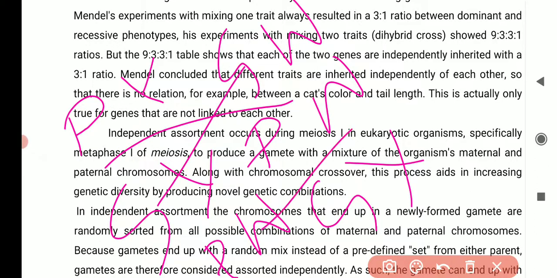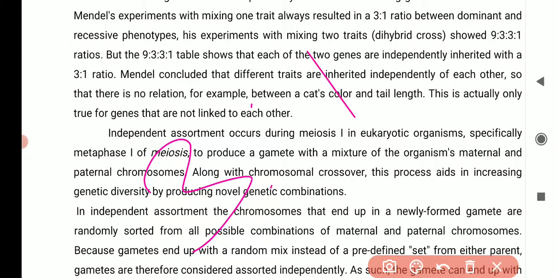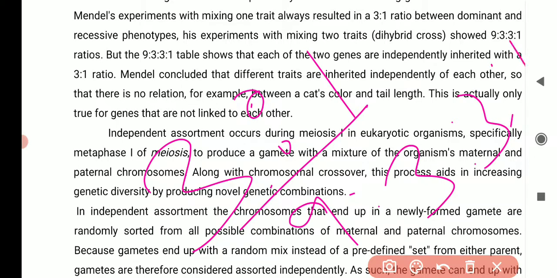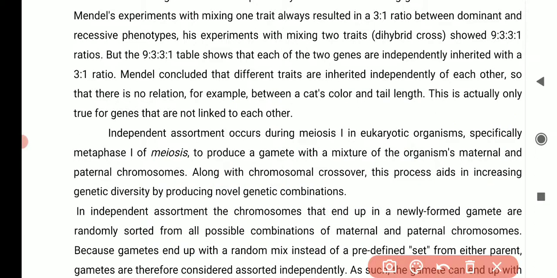Whatever way he mixed, he will always get the 3:1 ratio. No matter what combination he does, he still gets the 3:1 ratio. And again, when he does the F2 generation, he keeps getting the 9:3:1 ratio. So he concluded that whatever combination I did, I still get the same result, so these factors must behave alone.